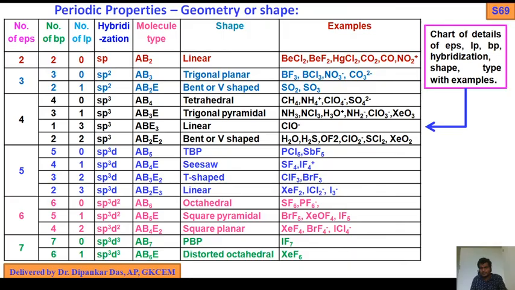Oxygen is 6 plus fluorine is 2, because fluorine is halogen. So I have written correctly. Oxygen 6 plus fluorine 2 halogen, so 4. So OF2, H2O, H2S, ClO2 minus, SCl2, XeO2 are examples of bent or V-shaped structure when number of BP is 2 and number of LP is 2.